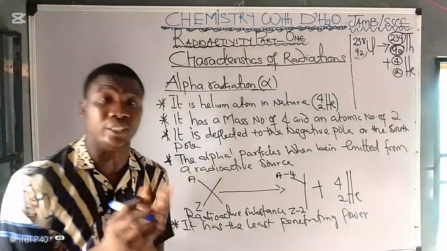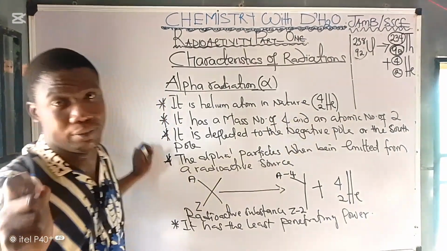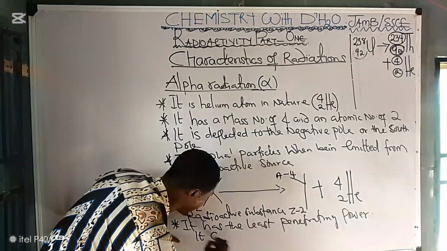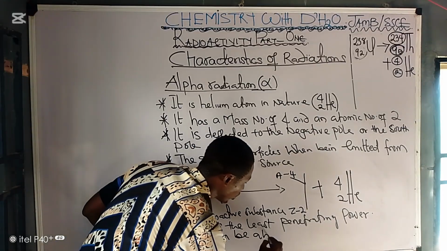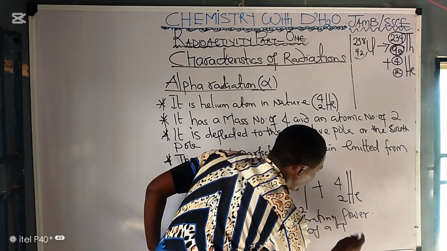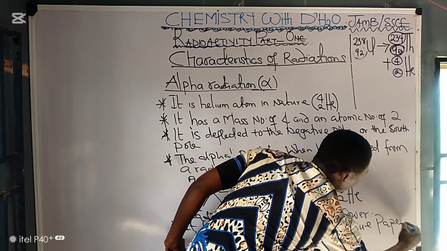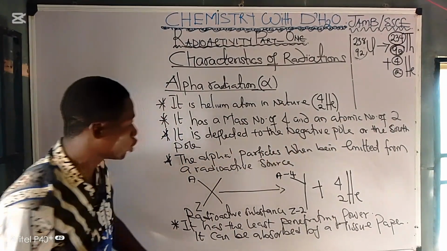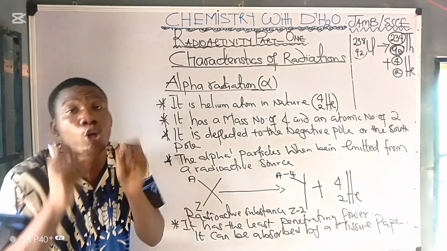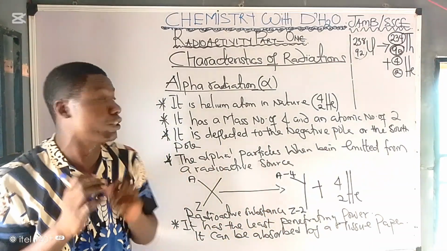When an alpha particle is in air, it can be stopped or absorbed by a thin paper or a tissue paper. Why can alpha particles be absorbed? Simply because they have a very low penetrating power. So we said it has the least penetrating power.